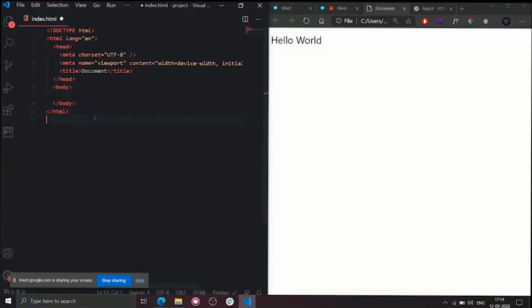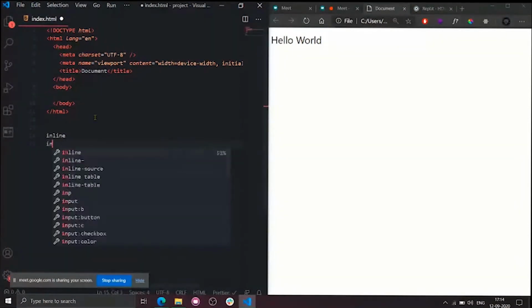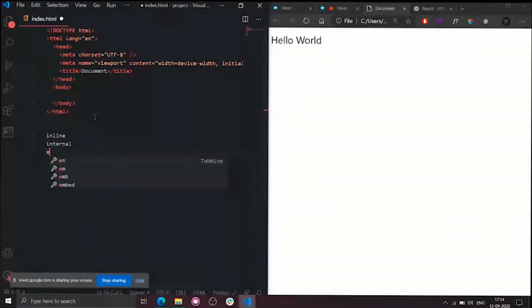As Vasant already told you yesterday, there are three types of CSS for us. The first one is inline, the second one is internal, and also we have external. Inline simply means we include the CSS in line with the tag, which means we write all the styles inside the tag. That is what inline is.